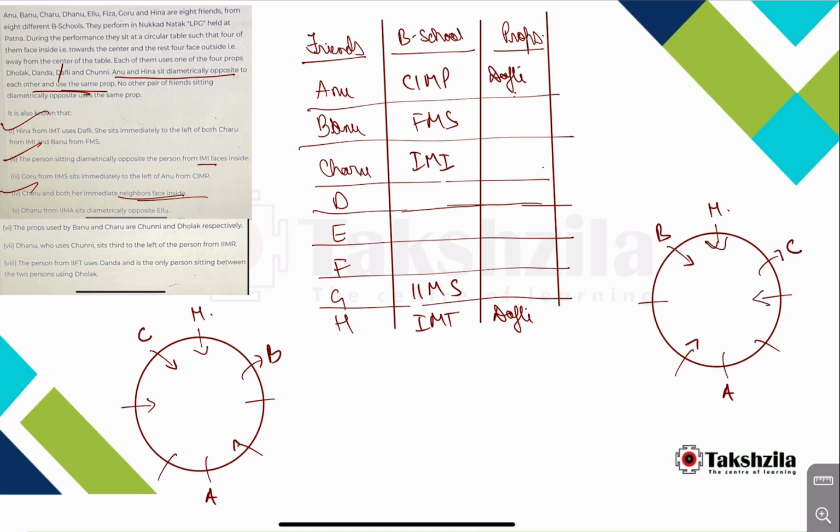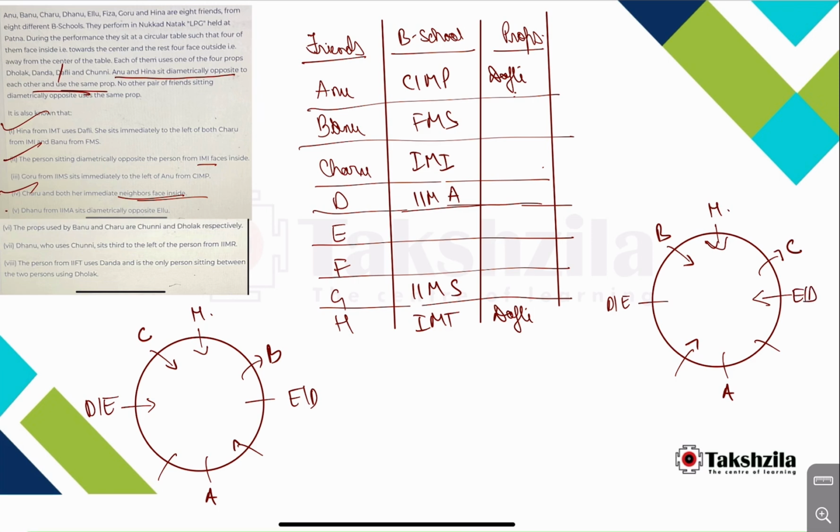Danu from IMA sits diametrically opposite Ilu. So Danu is from IMA. Nice. So IMA sits diametrically opposite Ilu. Okay. So where are the possibilities for taking diametrically opposite D and D? Only possibility is at this place, because here if we take, we don't have vacancy. Here if we take, we don't have vacancy. Here also no vacancy. So only spot is this. Okay. So D and D will come in any order. We don't know the order yet, and here in this case also the only possibility is at this place in any order.